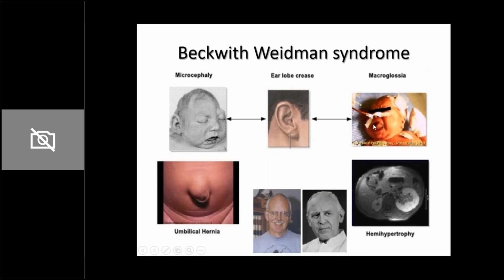And then you have macroglossia. So the tongue is protruding out of the mouth. Then you look at the ears, there are earlobe creases. So normally आपके earlobe पे creases नहीं होते, इन बच्चों में earlobe पे crease दिखेगा. Then you have microcephaly and they can have umbilical hernia. So these are components of Beckwith-Wiedemann syndrome. So Denys-Drash, WAGR and Beckwith-Wiedemann syndrome can be associated with Wilms tumor.